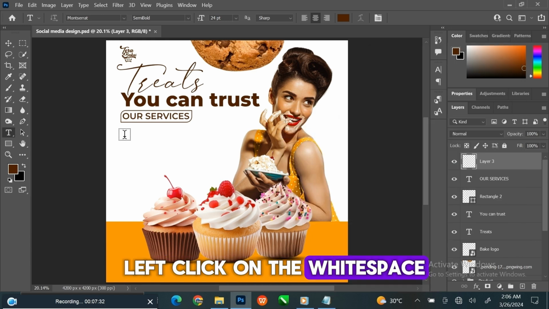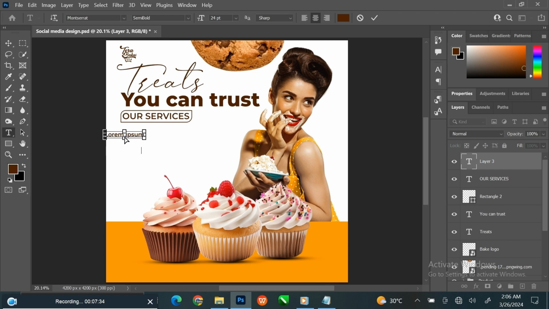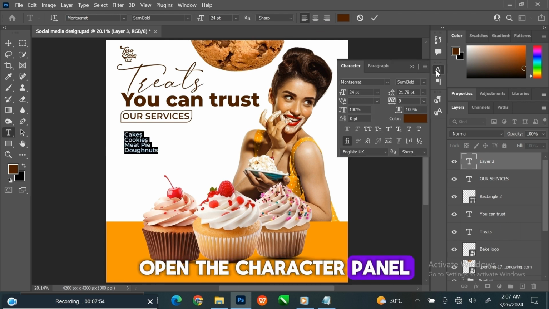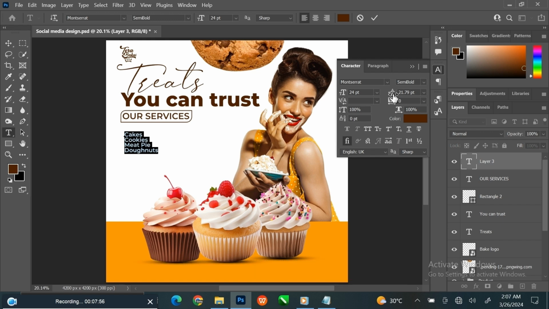Left-click on the white space and press Ctrl+V to paste. Press Ctrl+A to select the text. Align the text to the left. Open the character panel and increase the spacing.